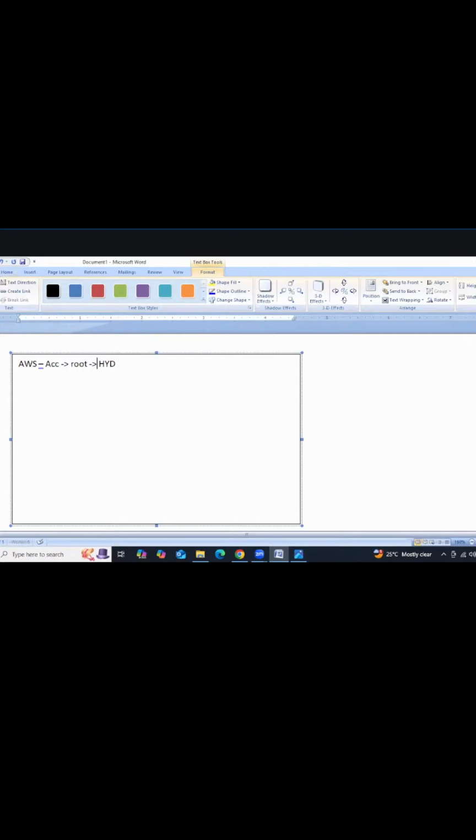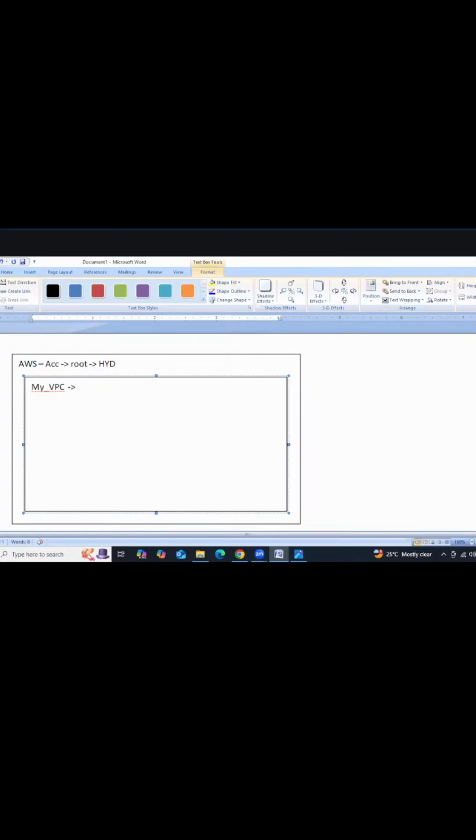In Hyderabad region, what we are doing? We are trying to create one VPC. VPC means our virtual private cloud. So my VPC name is My VPC. So this My VPC is a VPC name. Clear? So now we need to provide the CIDR block.